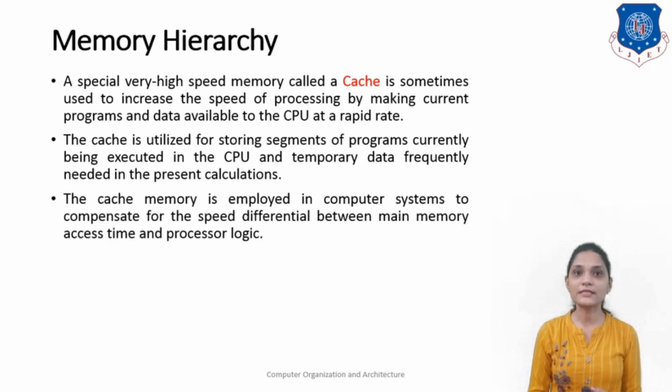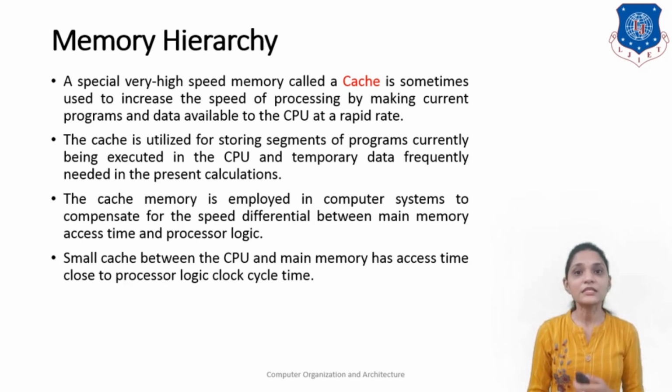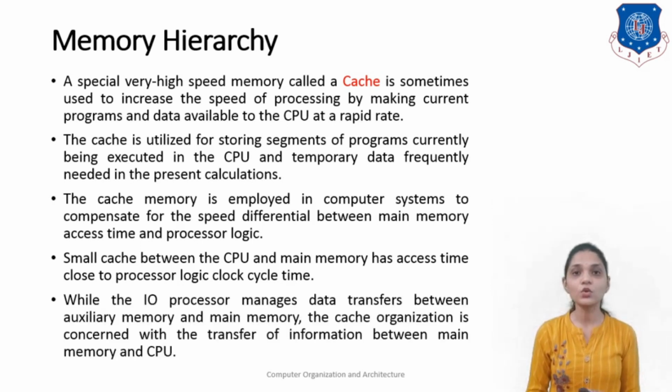The cache memory is employed in the computer system to compensate for the speed differential between the main memory access time and the processing logic. The small cache between the CPU and memory has an access time close to the processor logic clock cycle time. So, it can work faster.